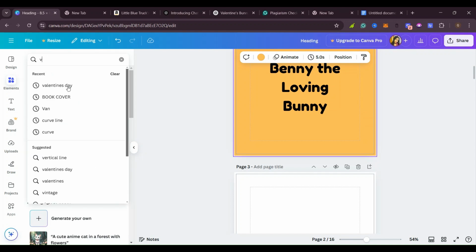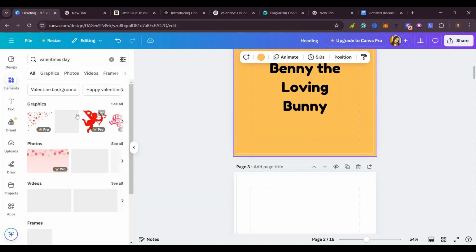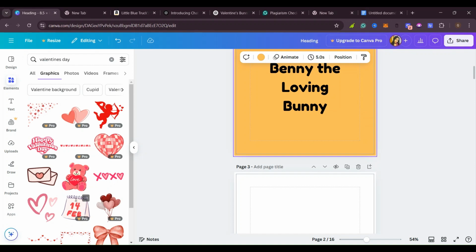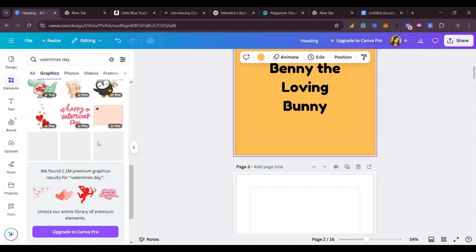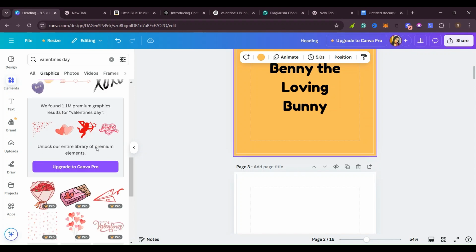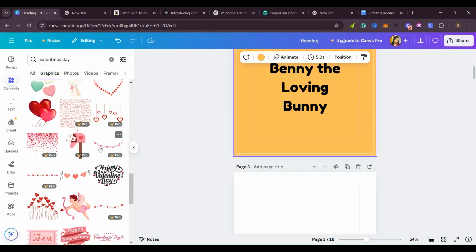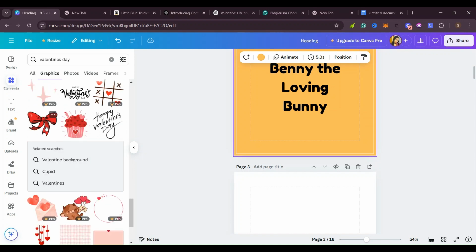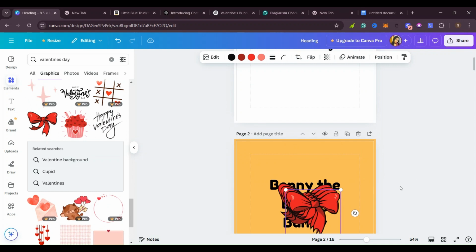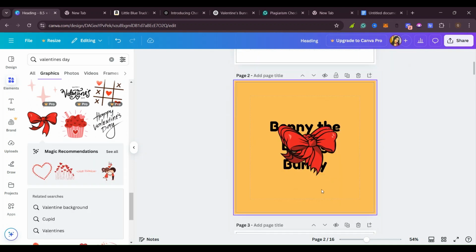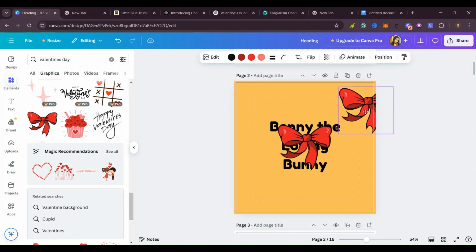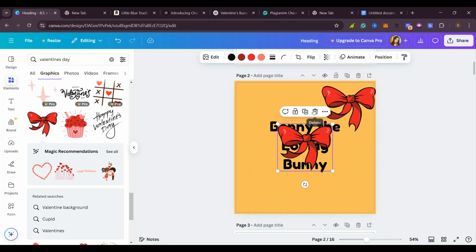You try and be creative. So I'll click here on Valentine and see what I can find. I'll click on graphics to see. Canva also has AI tools that can help you create pictures for your book. So I'll see what I can use, maybe this bow. I'll put that in here, somewhere there.